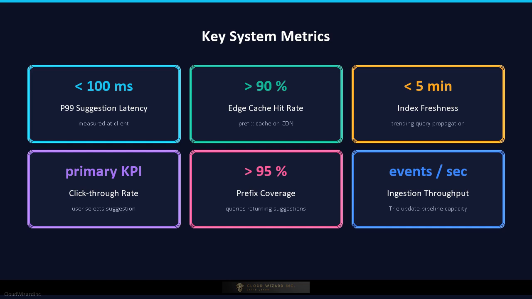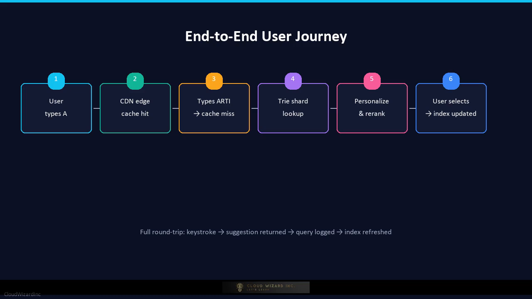Prefix coverage measures the fraction of real user queries for which the system returns at least one suggestion. Index size and memory footprint per shard determine horizontal scaling costs. And query ingestion throughput, measured in events per second, determines whether the tree update pipeline can keep up with search volume. Let's trace the end-to-end user journey.